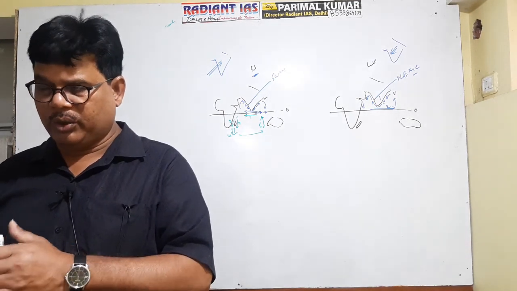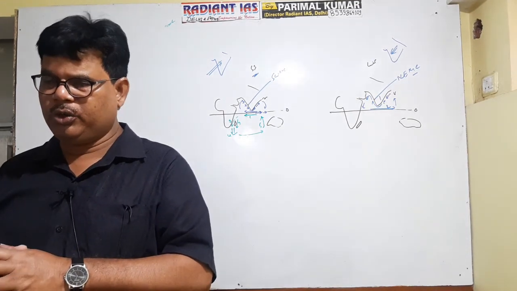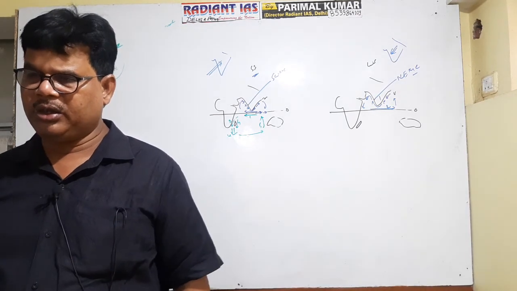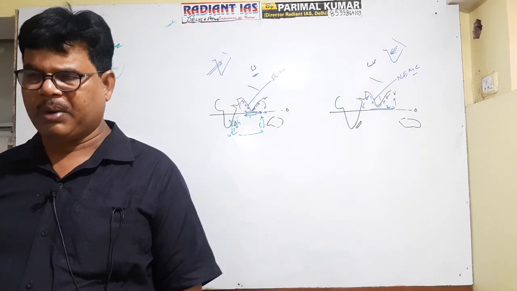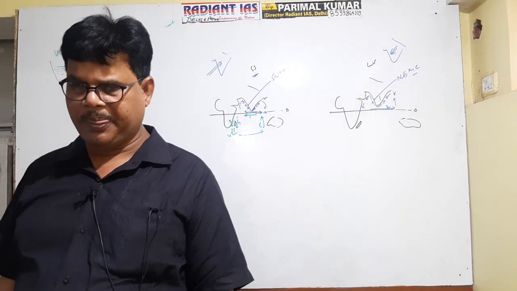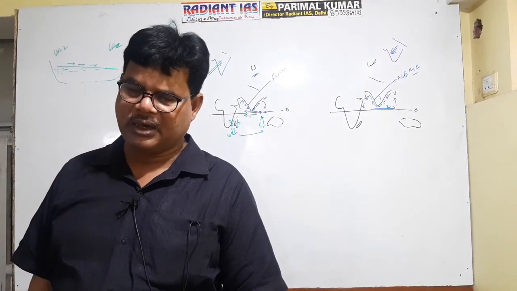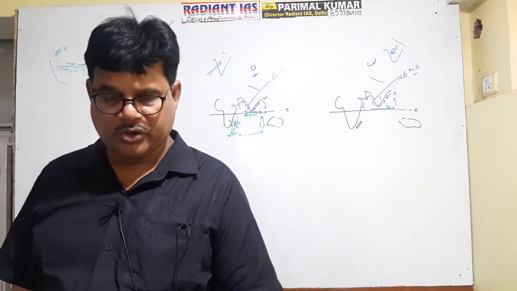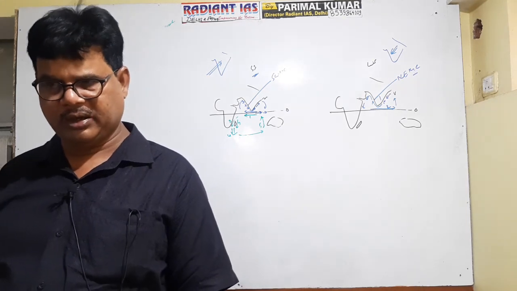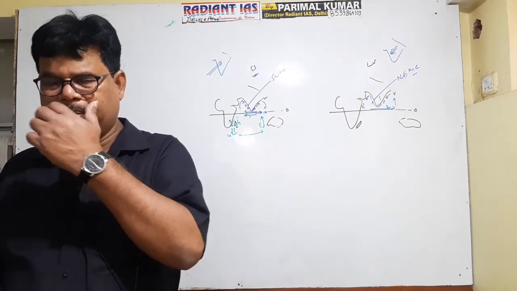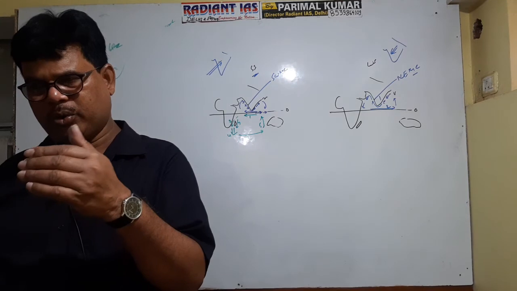So during the winter season, you will not find the north equatorial current in the northern part of the Indian Ocean. There will be either the counter equatorial current or the south equatorial current, and along the coastal part there will be the northeast monsoonal current.